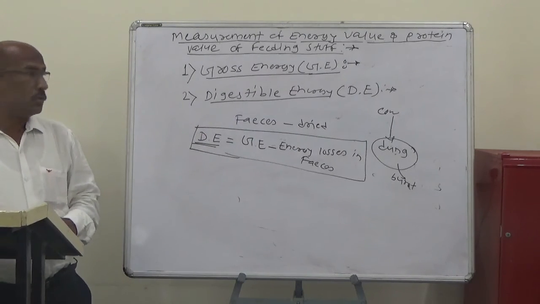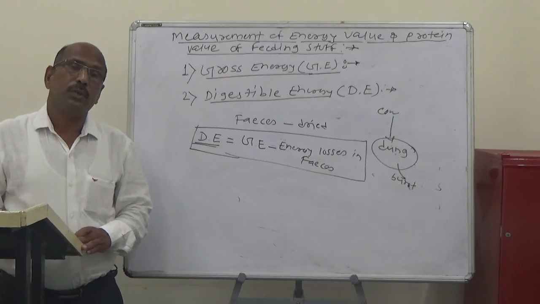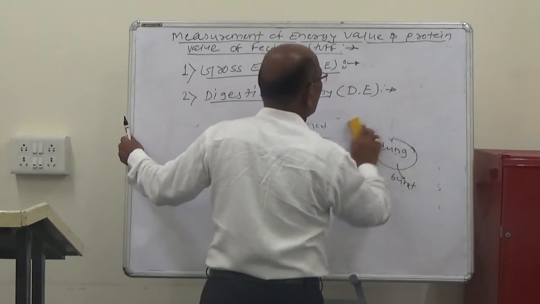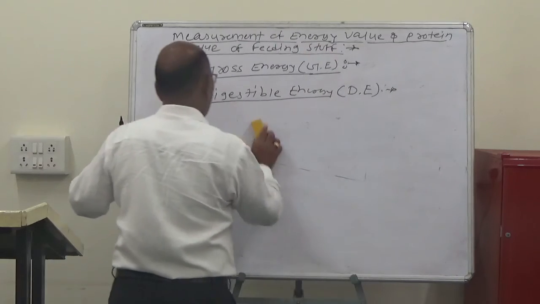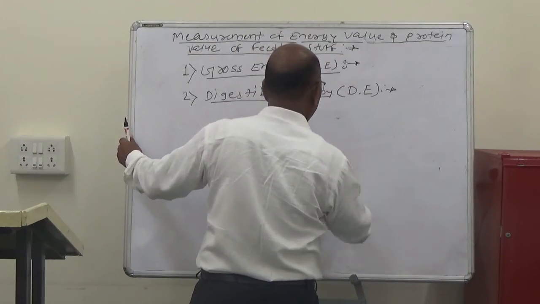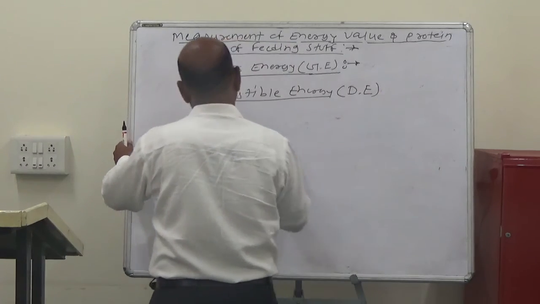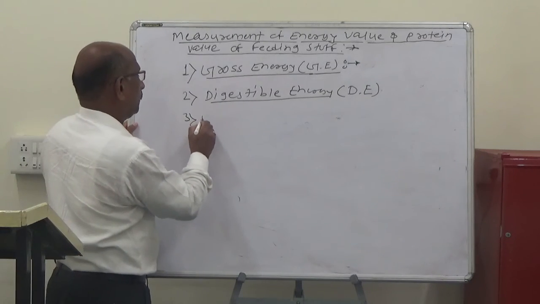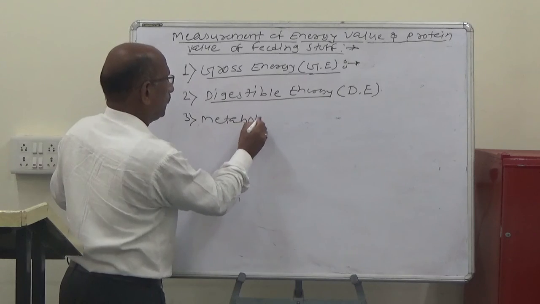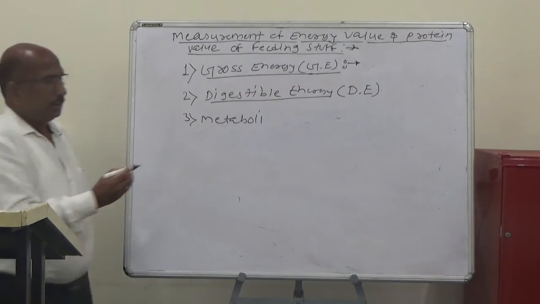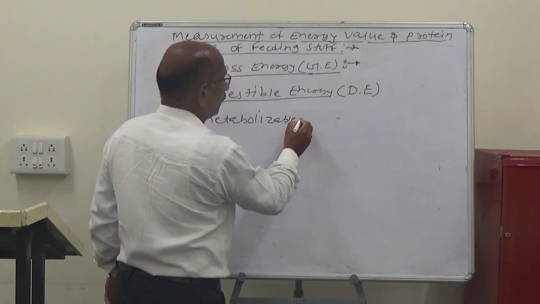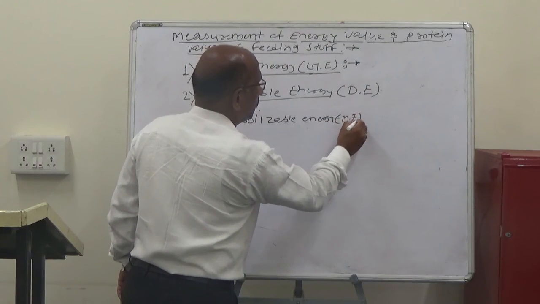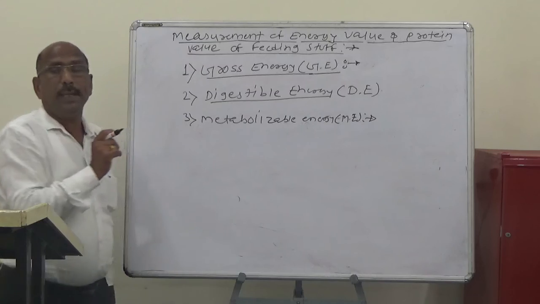That is called the digestible energy. So after the digestible energy, third is the metabolizable energy, that is ME. So we can discuss it in the next lecture.